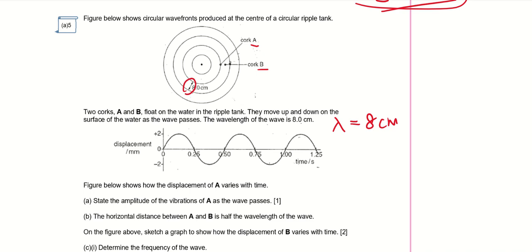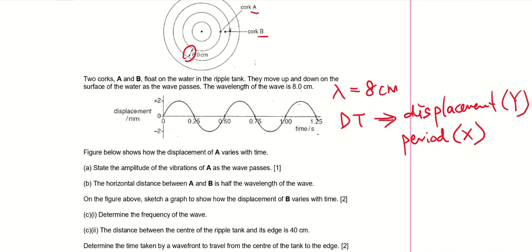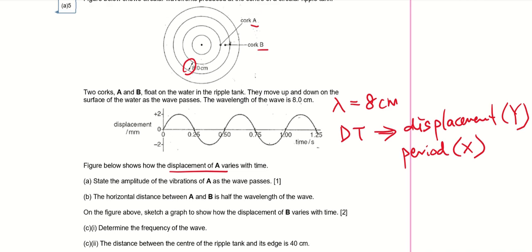Okay, so they give us a DT graph. Do you still remember what DT graph gives? It gives the displacement for the y-axis, and it gives the period, which is actually the time taken to complete one wave in the x-axis. Okay, so figure below shows how the displacement of A varies with time. State the amplitude of the vibration of A as the wave passes.